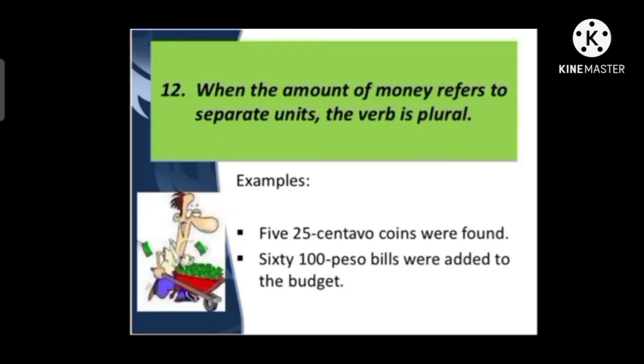According to number 12, when the amount of money refers to separate units, the verb is plural. Through these examples, dear students, you will notice how these words take plural verbs. 5 25-cent coins were found. 60 100-peso bills were added to the budget.